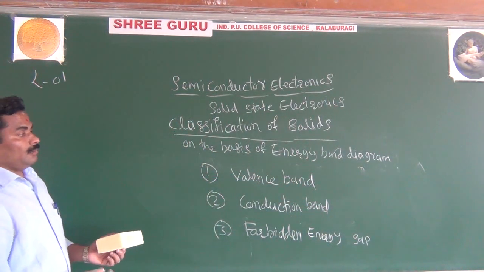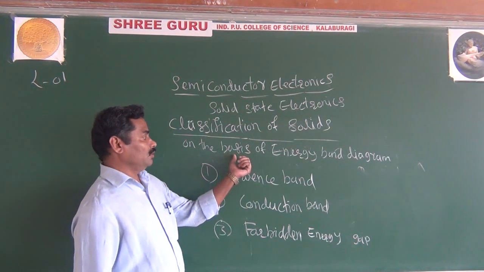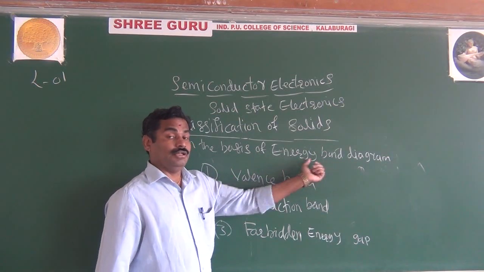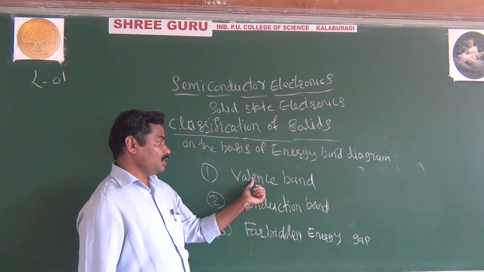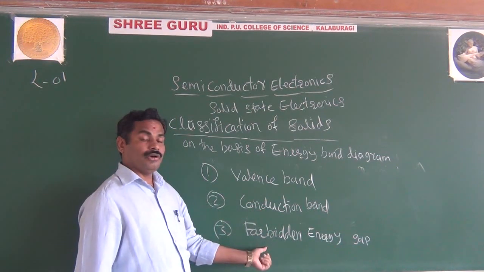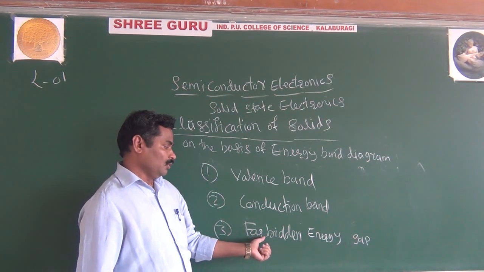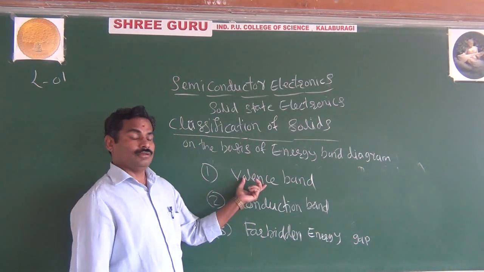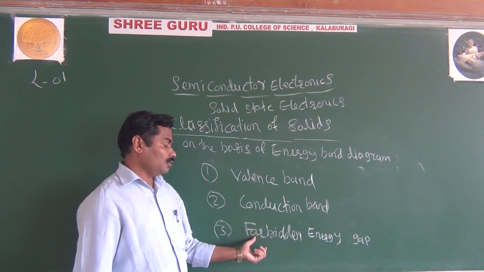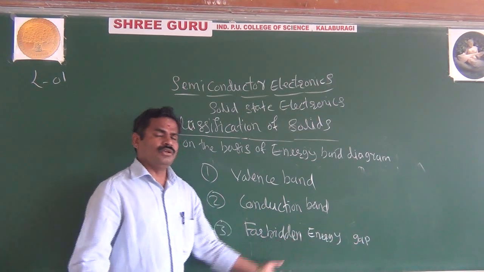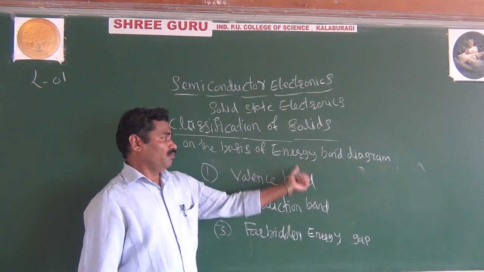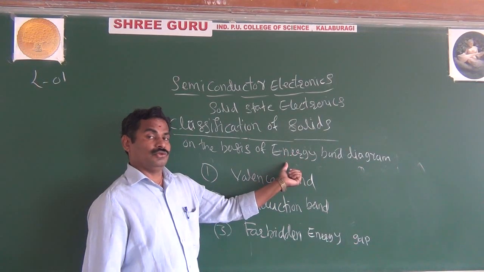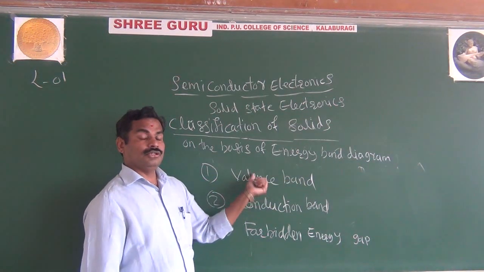Look here, as I said, the classification of solids is done on the basis of the energy band diagram. In the energy band diagram, you give importance to the valence band, conduction band, and forbidden energy gap. Now I will go through what the valence band, conduction band, and forbidden energy gap are. What is an energy band? It is a group of energy levels.